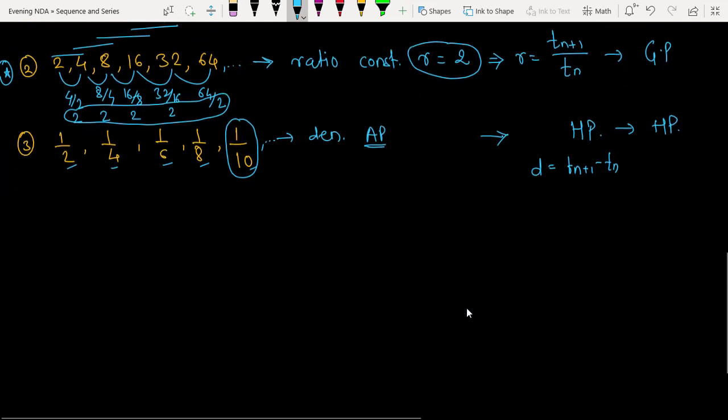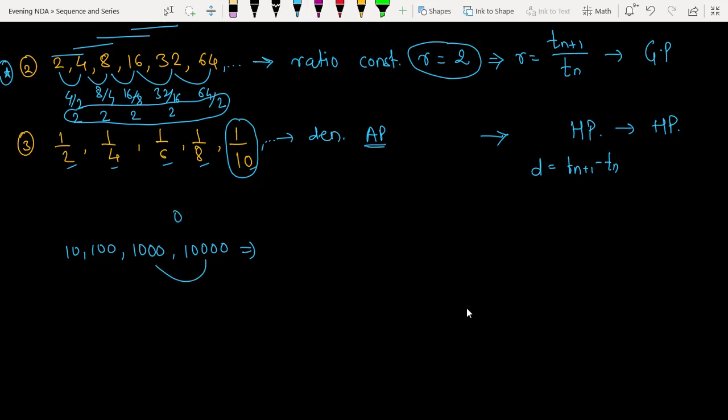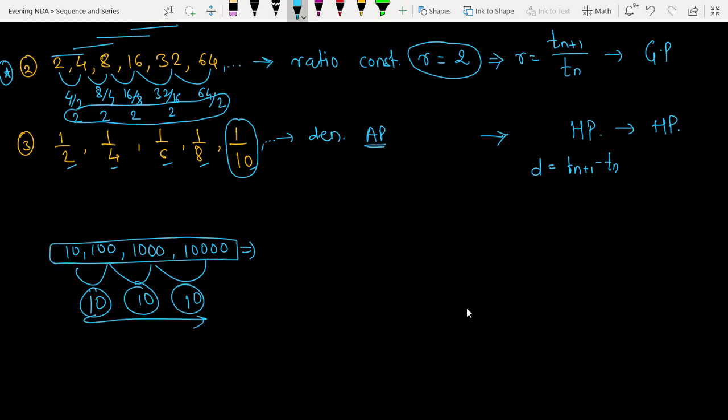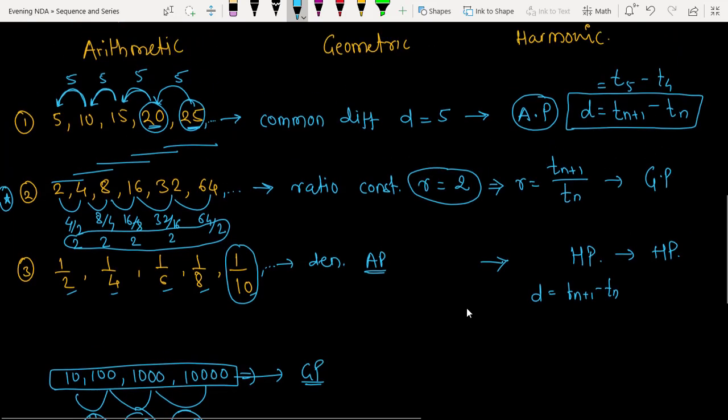Let's take one more question, you will understand this. 10, 100, 1000, 10,000. Whether it is in geometric, arithmetic or harmonic progression, take the ratio of these. Geometric. 100 by 10 is 10. Yes or no? It is 10. 1000 by 100, how much is it? 10. 10,000 by 1000 is how much? It is 10. So see the common ratio is still the same. So whenever the common ratio is the same, I say the given progression is in geometric progression. So these are the conditions I have given you.